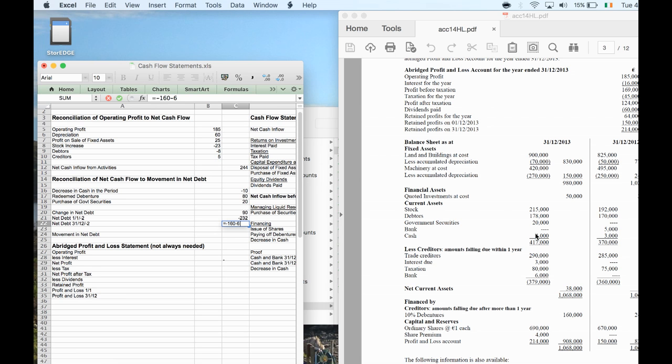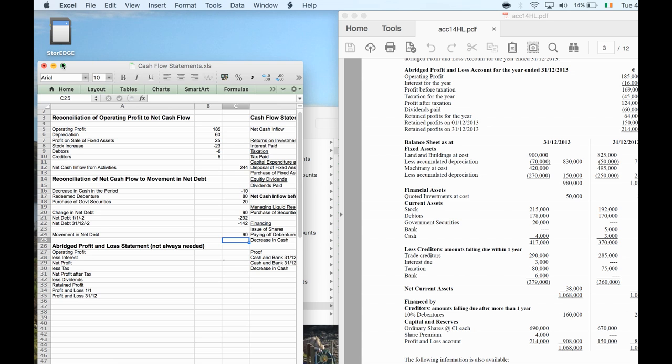We have 4 grand in cash, and we have government securities of 20. So that's 142. So the movement in net debt, we were 232 in debt. Now let's get our minuses and pluses right here. So I think we start off with that number and we take away 232. So our indebtedness has improved by plus 90, which is the proof of the overall.